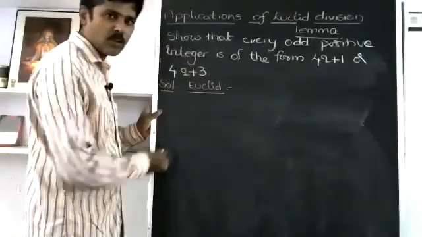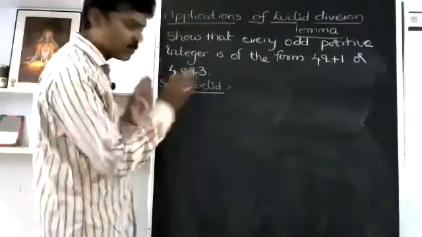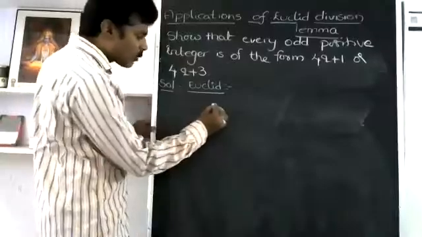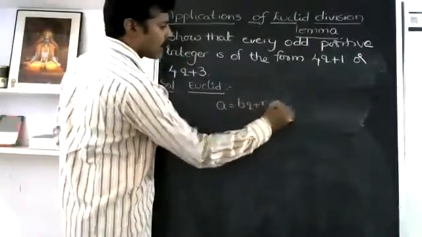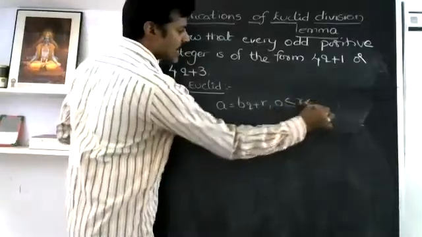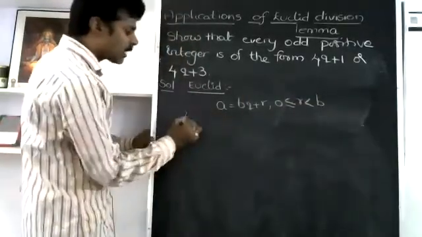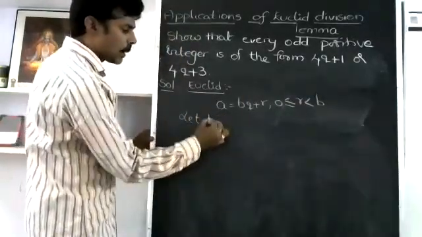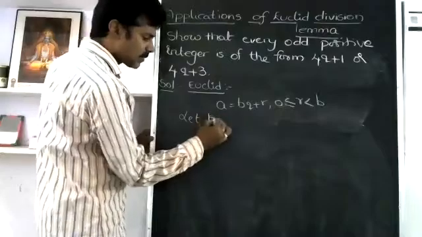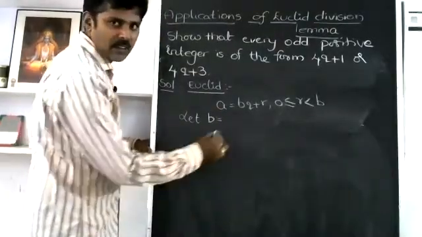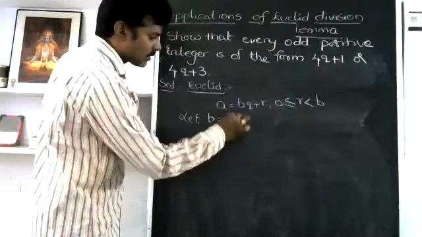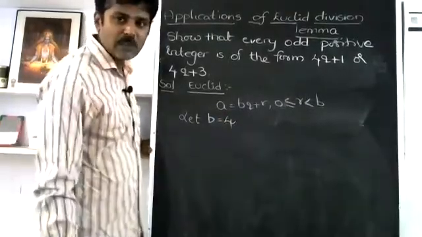a equals bq plus r is the total statement. After writing the Euclid division lemma statement, you have to take the given a equal to bq plus r, where 0 is less than or equal to r, less than b. Then what do I have to take now? Let b equal to...